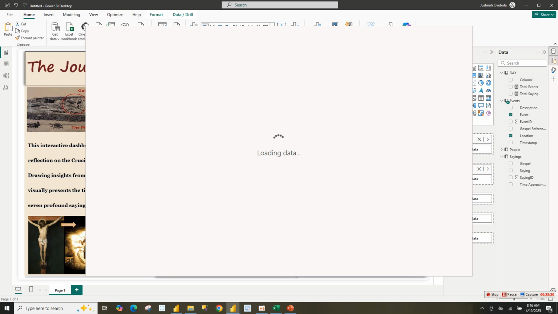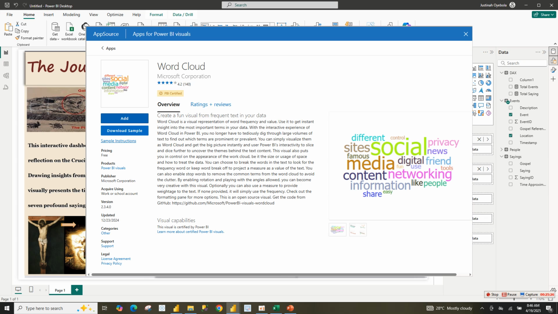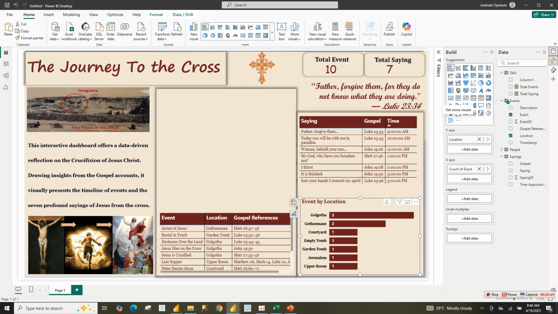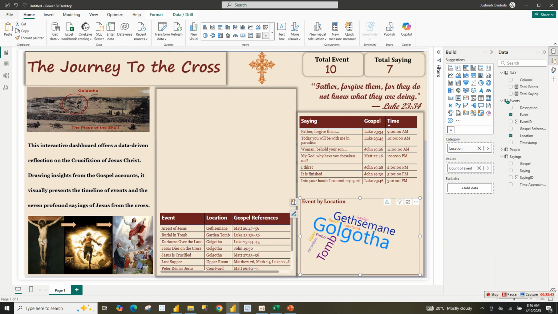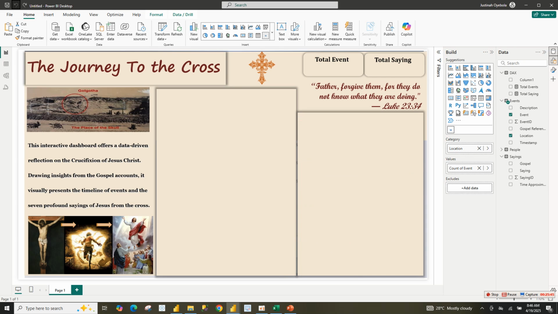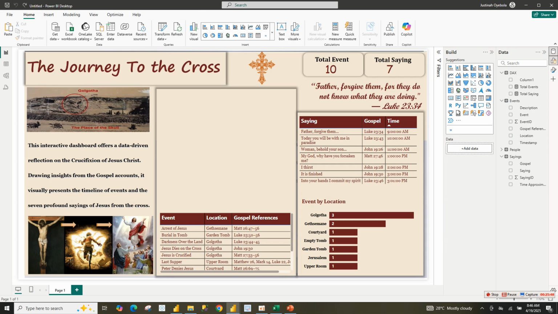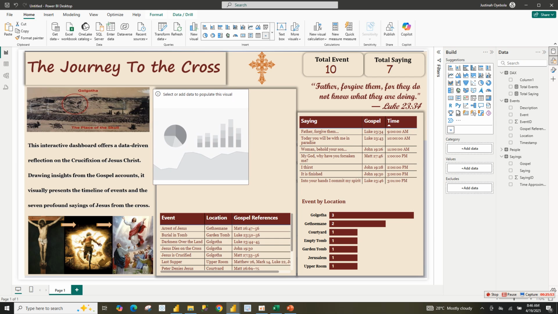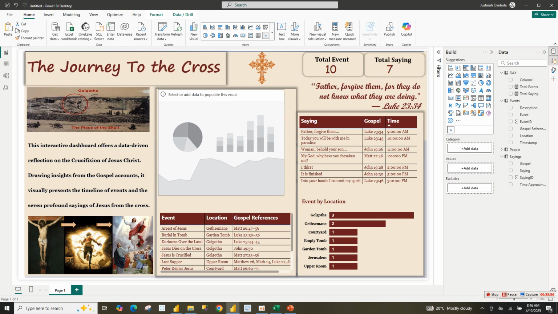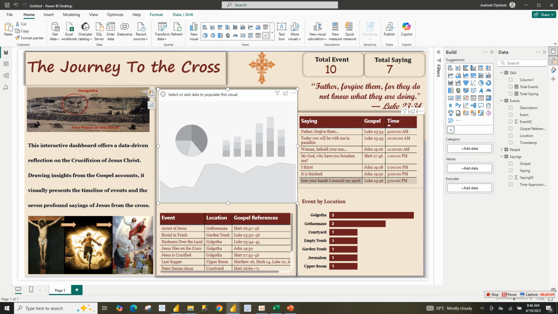I think this was what I was looking for the other time. Let me use this. It's still loading. Then click on add. Now you see that the visual was successfully imported to your report. So this is the word cloud. Now click here, click word cloud. I even like this one better than the one that I created. So I think this is what I was looking for.